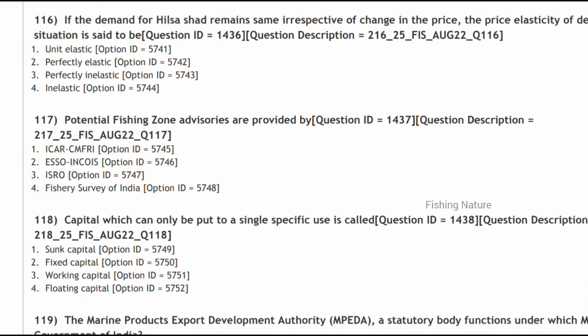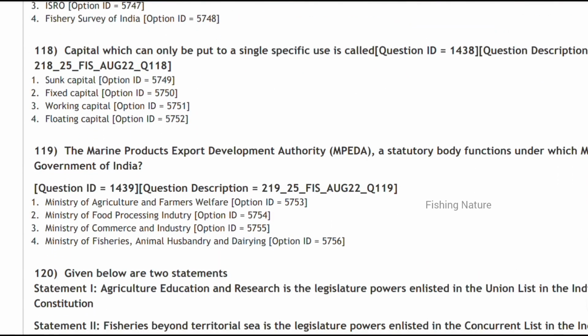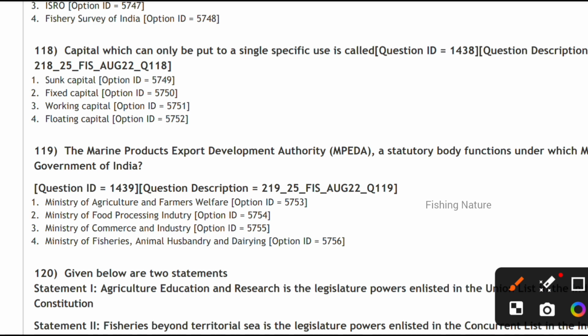The capital which can only be put into a single specific use is called sunk capital. And the Marine Products Export Development Authority (MPEDA) is a statutory body functioning under which ministry in the Government of India? It is under the Ministry of Commerce and Industry.